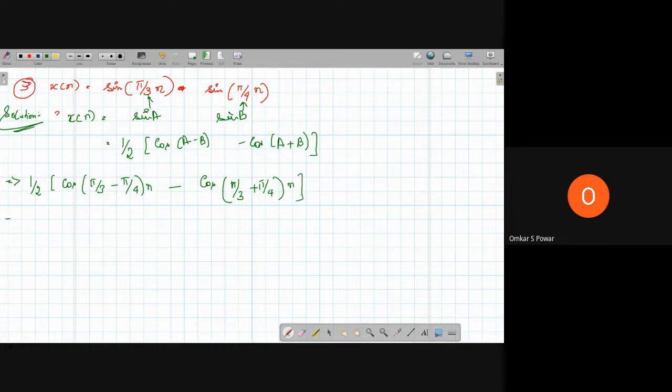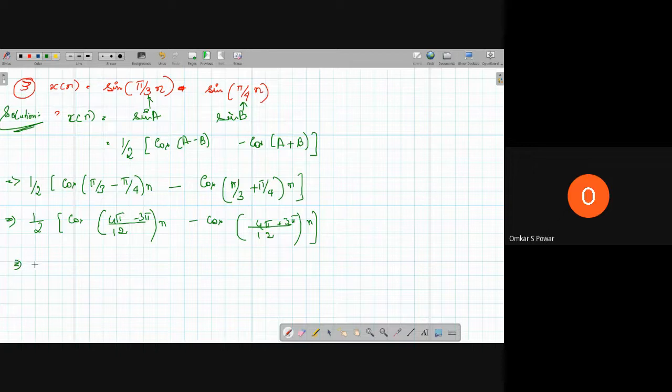Now what we have to do? We have to simplify. Half into cos of 12 common, 4 pi minus 3 pi into n, minus cos of, again 12 common, 4 pi plus 3 pi into n.